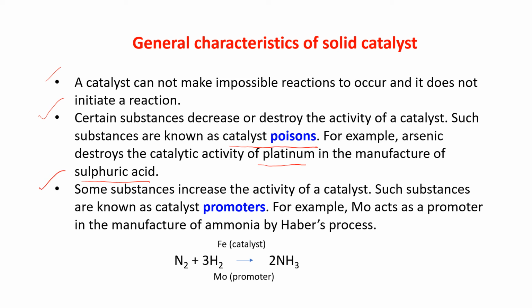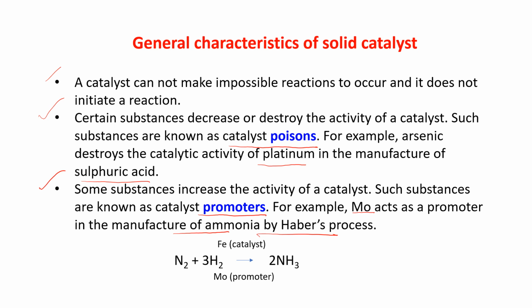Next is, some substances increase the activity of the catalyst, just opposite of the previous one. Such substances are known as catalyst promoters. You are familiar with this word, promoters. For example, molybdenum acts as a promoter in the manufacture of ammonia by Haber's process.